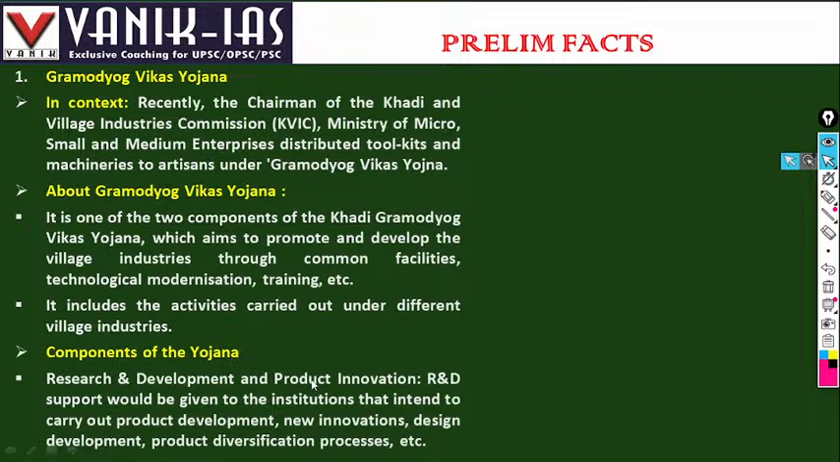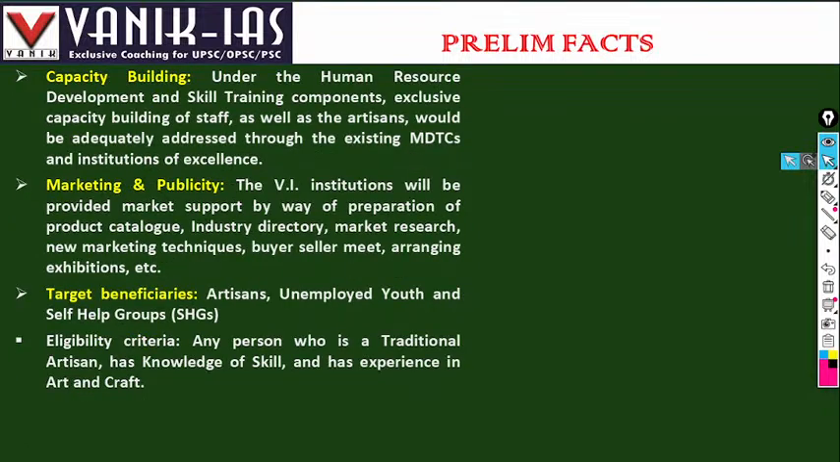A component of the Yojana is research and development and product innovation. R&D support is to be given to the institutions that intend to carry out product development, innovation, design development, product diversification, etc. Capacity building, human resources development and skill training: exclusive capacity building of staff as well as artisans would be adequately addressed through the existing MDTC and institutions of excellence.